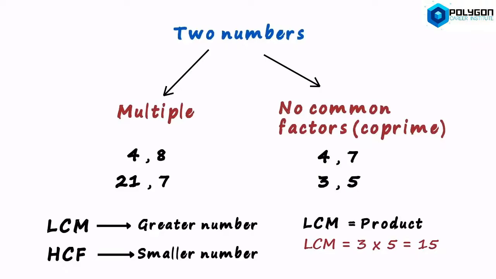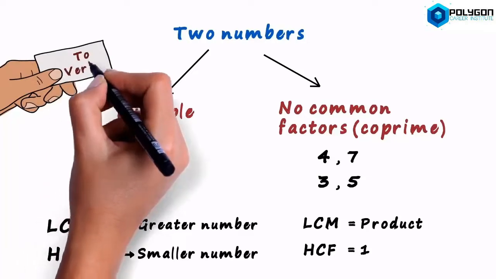And what will be the HCF of such numbers? It will always be 1. The HCF of 4 and 7 as well as the HCF of 3 and 5 equals 1. But remember, these techniques should be used only to verify your answers.